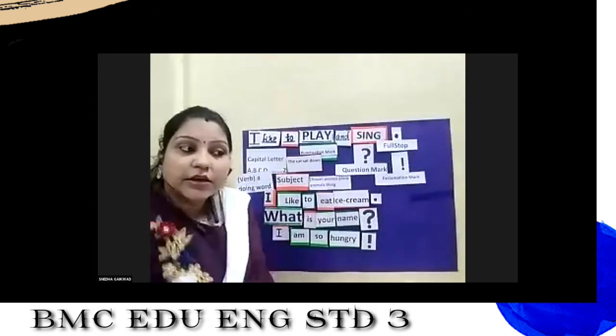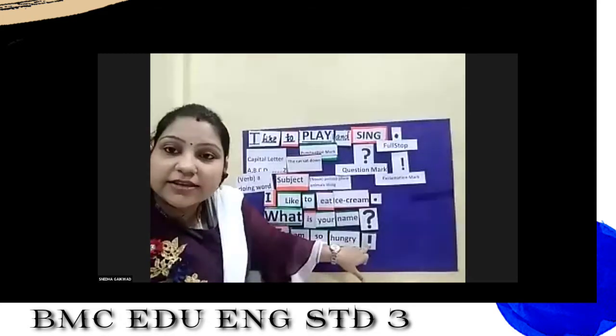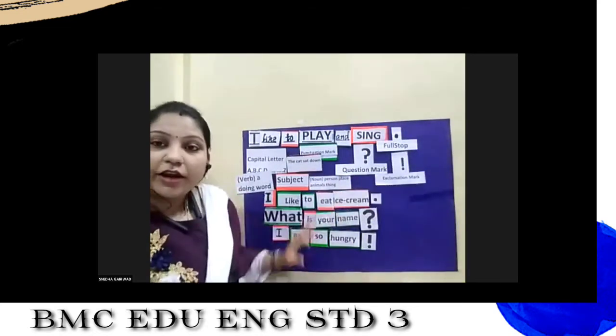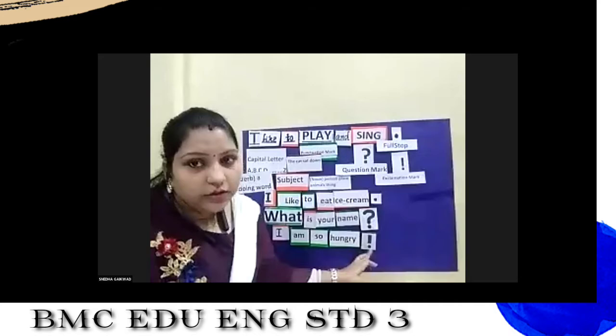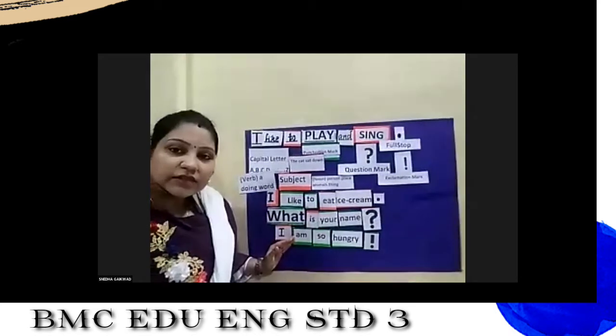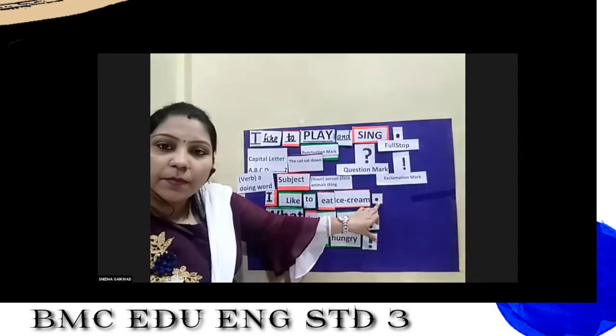Whenever we put our feelings in words or in sentence, it means we are showing our feelings in the sentence, and that is why we use this exclamation mark. When we are surprised or shocked with something, we use exclamation mark, which is here. So whenever we talk about our feelings, emotions, we will use here an exclamatory mark. So students, now see, we easily made 3 sentences by using very small words. The first sentence was, I like to eat ice cream. This was a simple sentence which was giving a simple information. So we use a full stop over here.